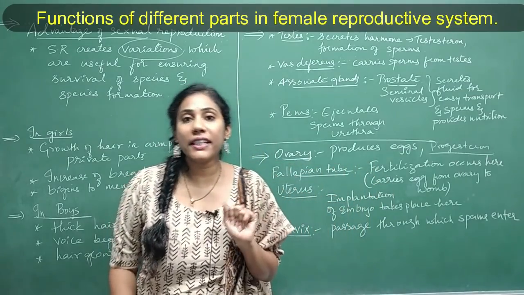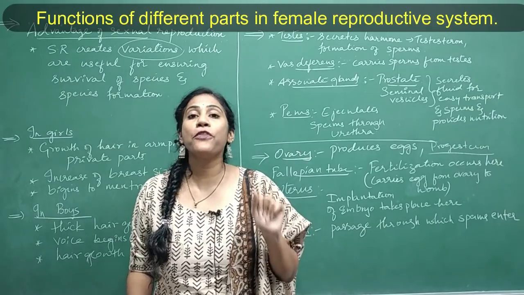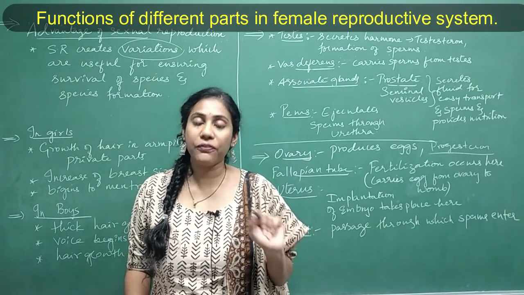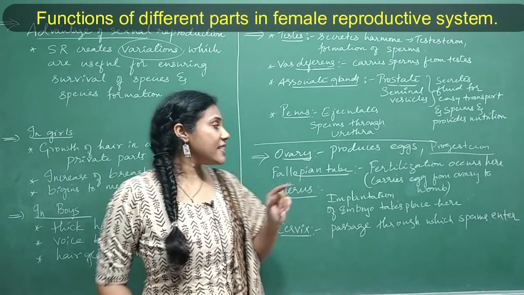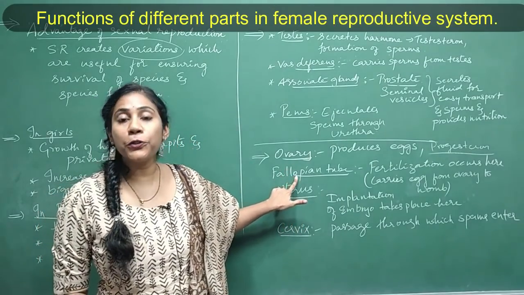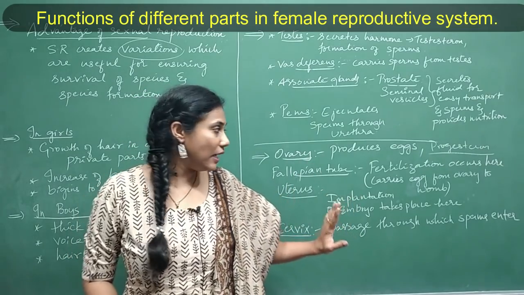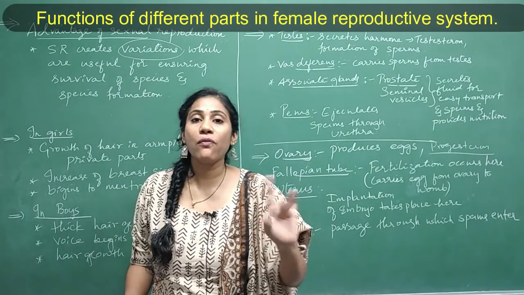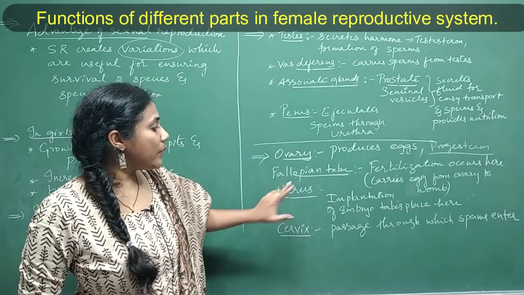So what do you mean by fertilization? Fusion of egg with sperm to form zygote is called fertilization. So where does the fertilization take place? Fertilization takes place in fallopian tube, or it is also called as oviduct. Clear? It's a very important question for 1 mark or MCQ. So be careful with this. Next is uterus.